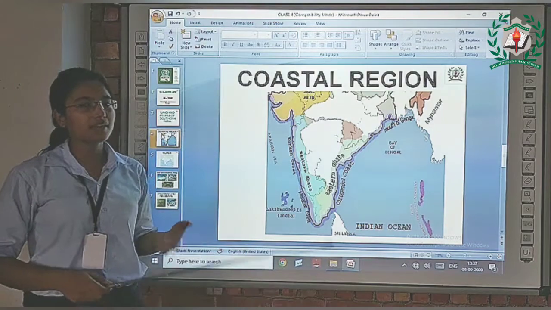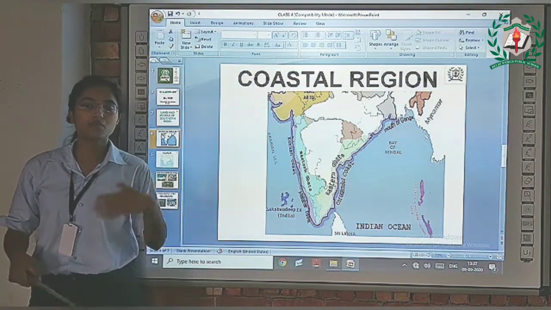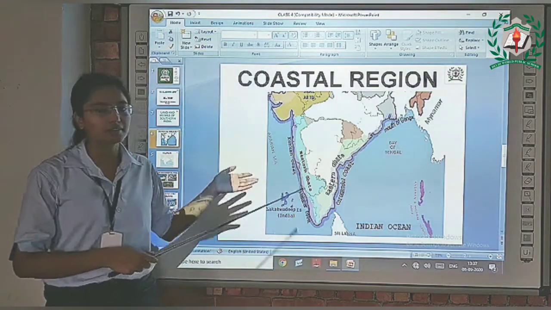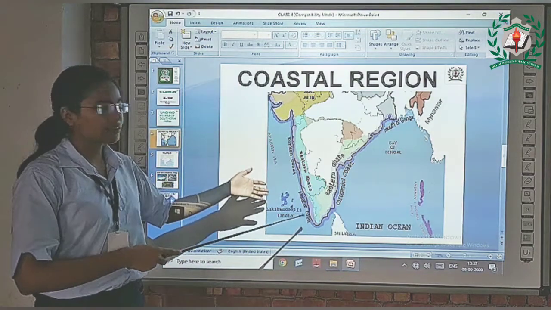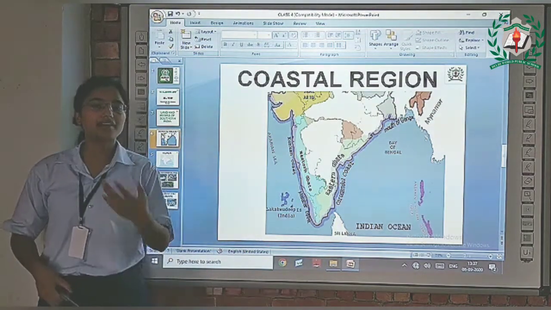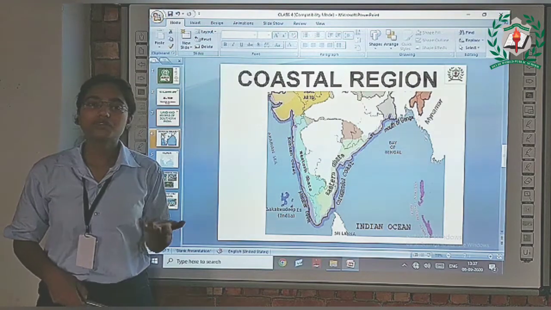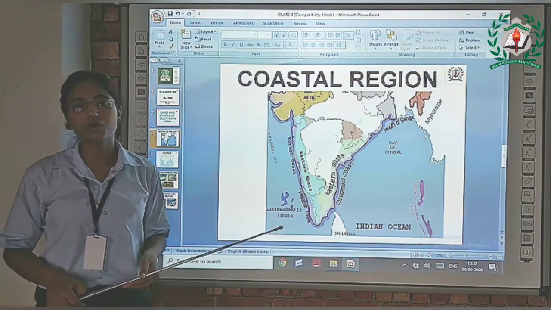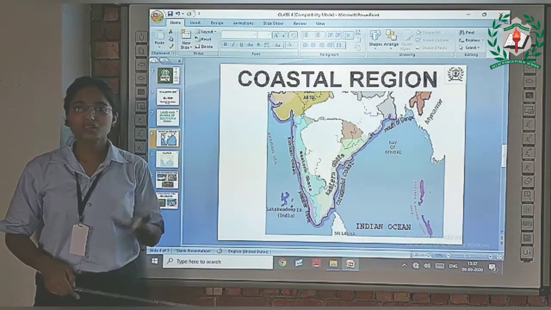Because of the number of forests and the wide range of animals living here, the Western Ghats has been identified as one of the 8 biodiversity hotspots in the world by UNESCO.